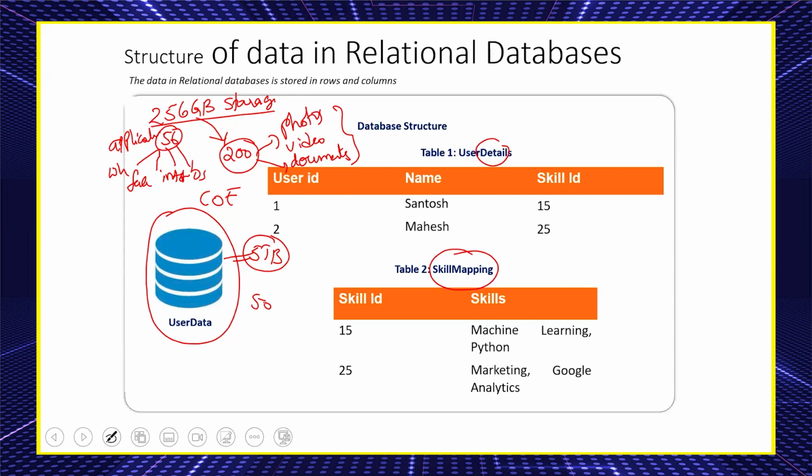Imagine all 50 members are hitting the 5 TB database simultaneously. What happens? It will get slow. Imagine instead of 50, 5,000 members are hitting the database. The database gets crashed, and you cannot execute the code. Again, you need to use the concept of scalability. Understood how the properties are correlated with the actual database? Any questions, guys?